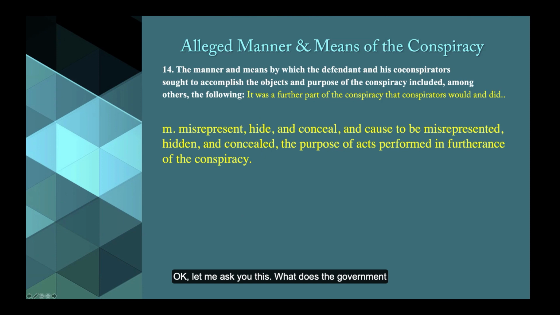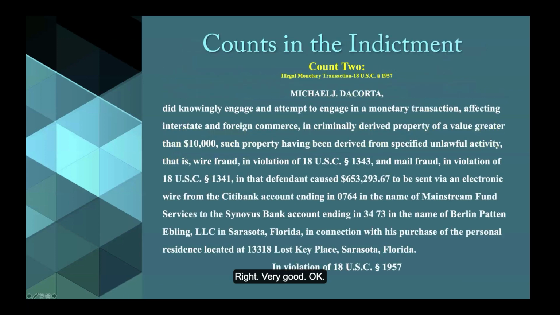Okay, let me ask you this: what does the government have to prove to make this true? To make this a valid, actionable element for a cause of action in fraud? That they have to prove that it was indeed misrepresented and concealed the purpose of all the statements to help aid in the conspiracy. They'd have to prove it. Yes, and they'd have to prove that it was a conspiracy as well. Right. Very good. Okay.